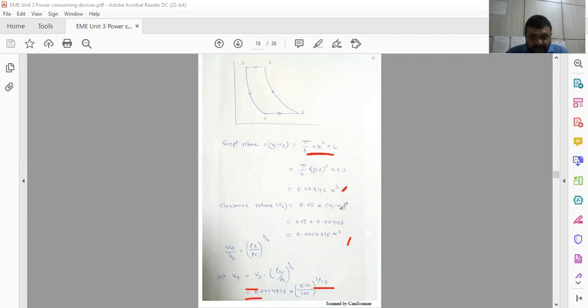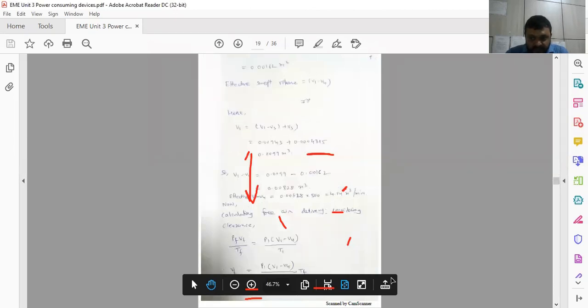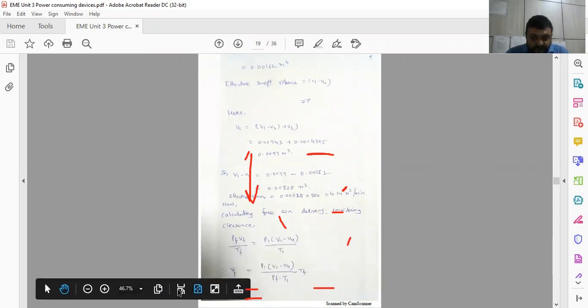But clearance volume is 5% of V1 minus V3. V1 minus V3 is the swept volume, and the relation between clearance volume and swept volume is already given, 5%. So two equations, two unknowns, we can easily find out V3 and subsequently the swept volume V1 minus V3. Then V4 minus V3 is equal to P3 by P4 raised to 1 upon n. So from this equation, put the value of that equation over here.